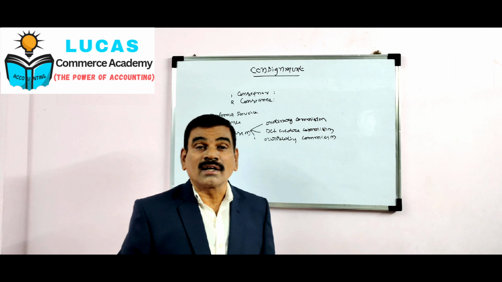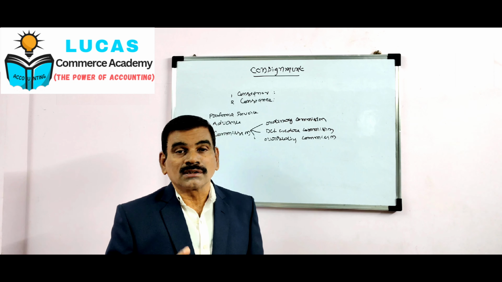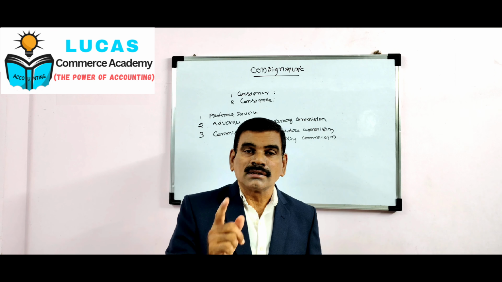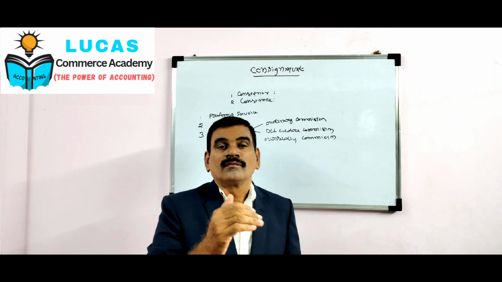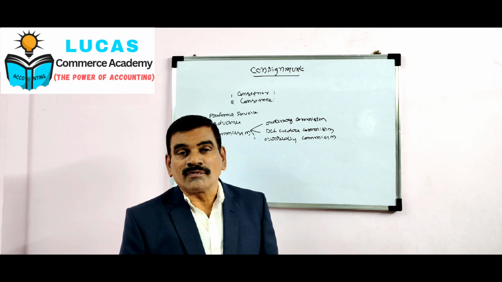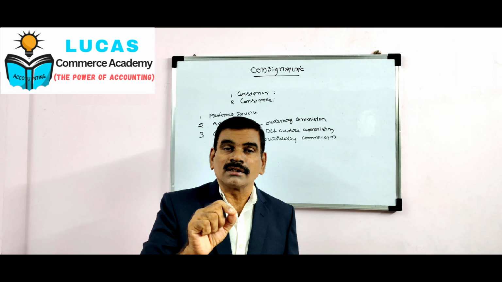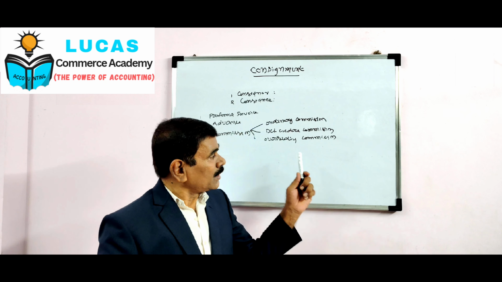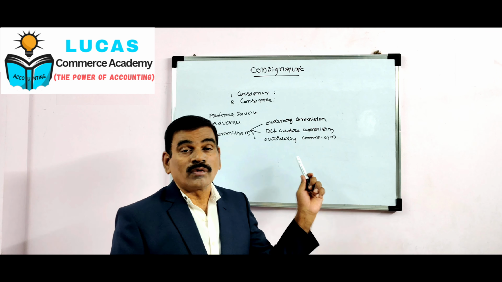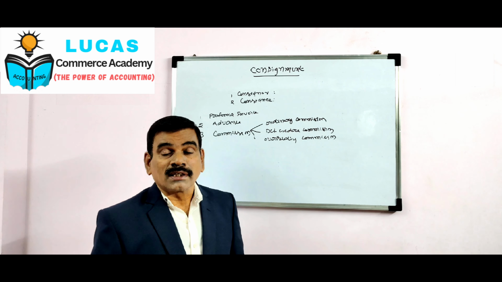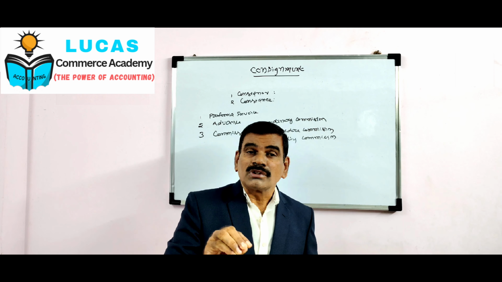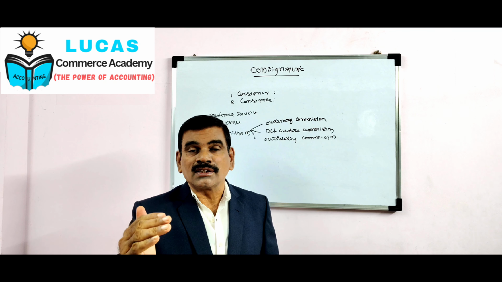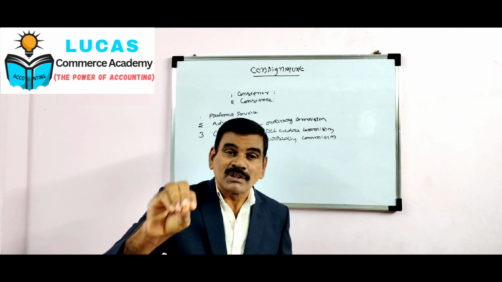Next, we come to overriding commission. This commission can be discussed in two ways. Our product is very new to Hyderabad people, hence the consignee has to put additional effort for making the sales. In that case, the consignor allows an extra commission to the consignee. Such a commission is known as overriding commission. The second one is, overriding commission is allowed to the consignee when the consignee sells his goods more than his specified price.